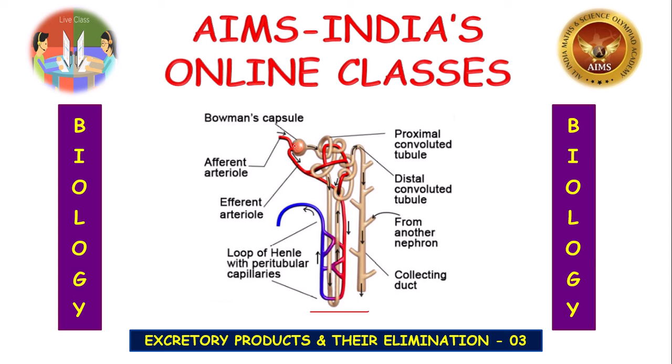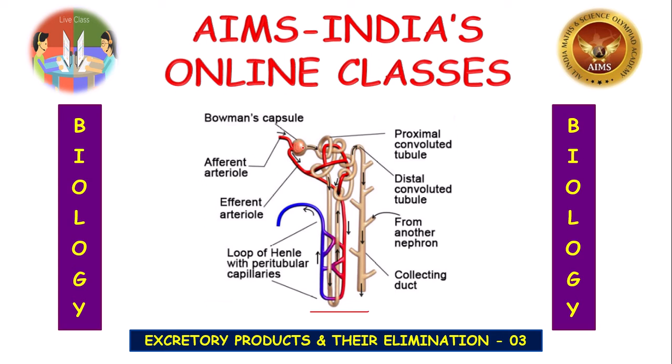This is the glomerulus. Okay. So that's why the filtrate which is formed is called a glomerular filtrate. Okay. So human kidney can filter about 1100 to 1200 ml of blood.